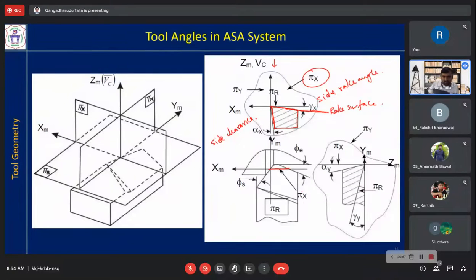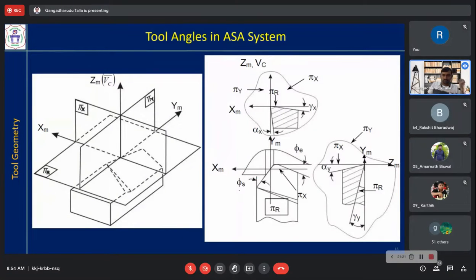Then of course we have a nose radius, which can be viewed in the pi r plane. So there are in total 6 angles and one nose radius. These are the required angles and features to represent a cutting tool.